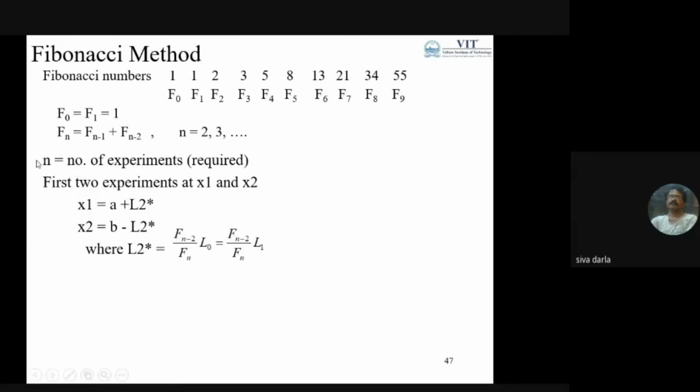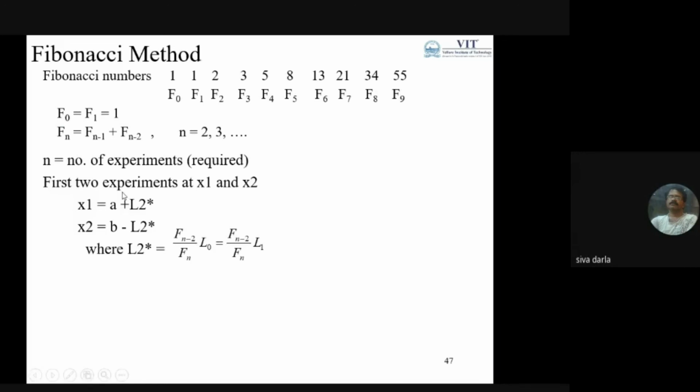With this concept, I want to find out the procedure of the optimization method. Here we need to say how many experiments we are going to conduct; the prior information in the problem statement is n, the number of experiments. Based on this only, I can get the start of the method.